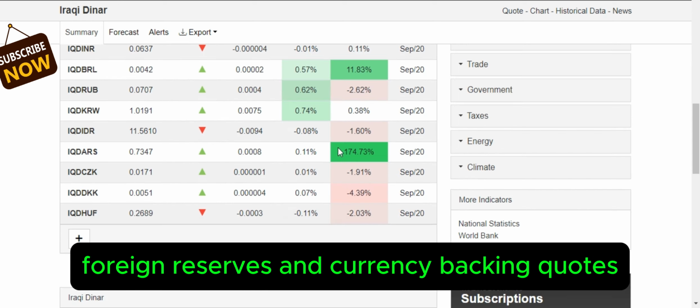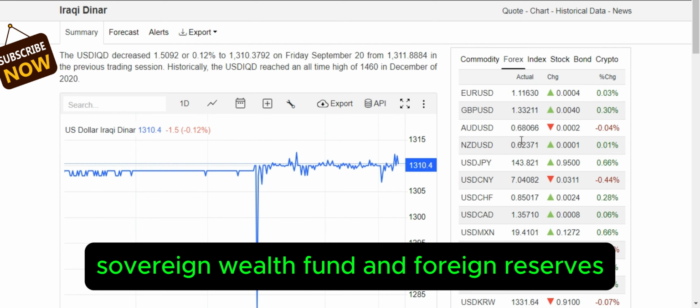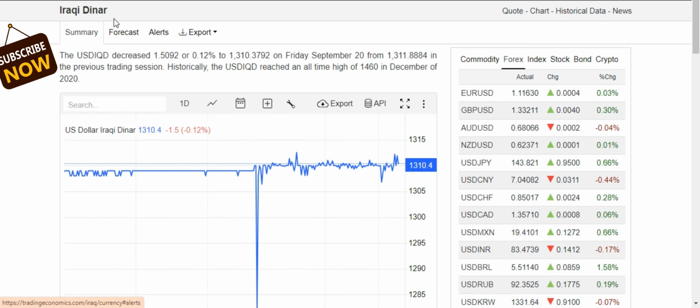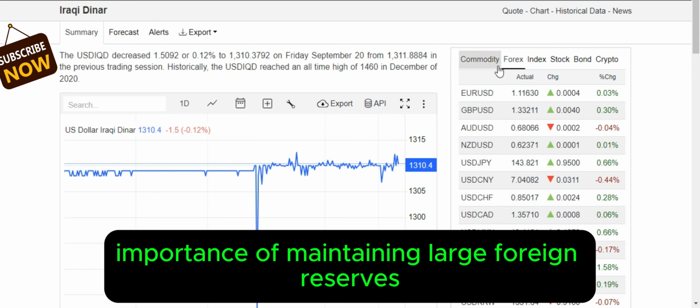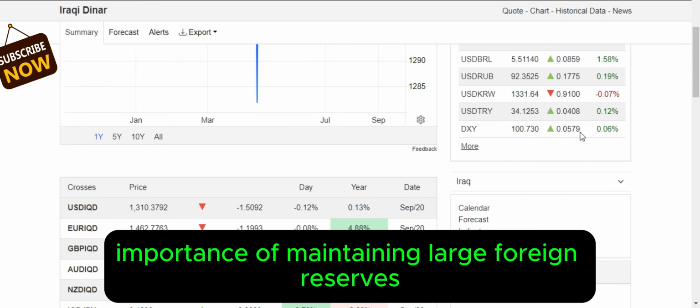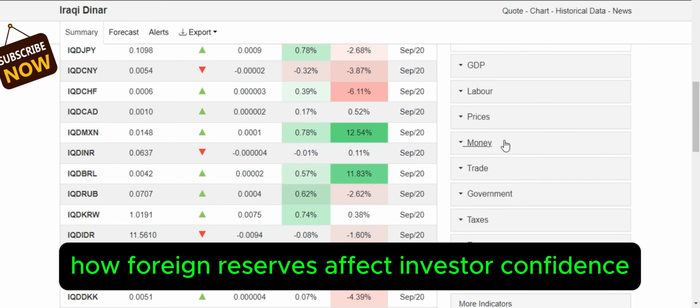Foreign reserves and currency backing, Kuwait's sovereign wealth fund and foreign reserves. Iraq's foreign reserves, their role in stabilizing the IQD. Importance of maintaining large foreign reserves for currency stability. How foreign reserves affect investor confidence in a currency.